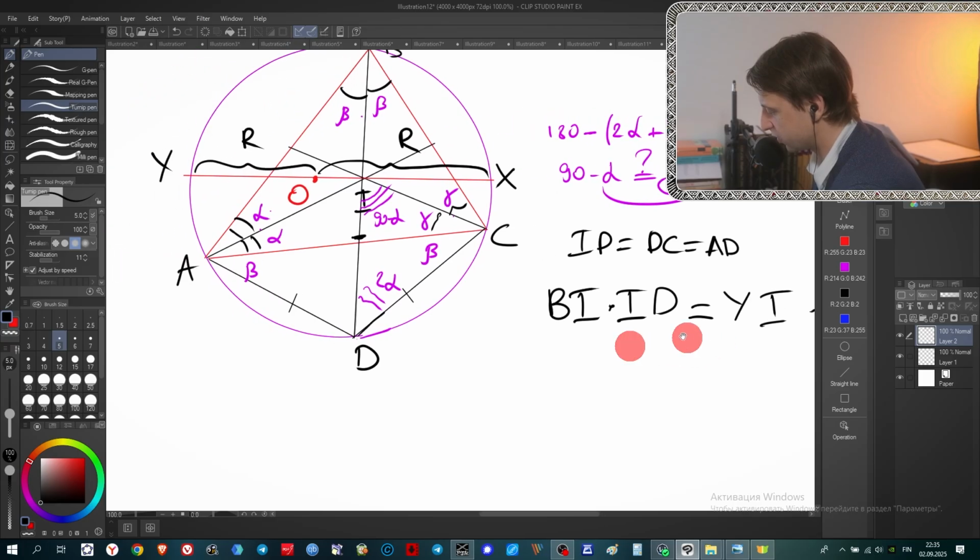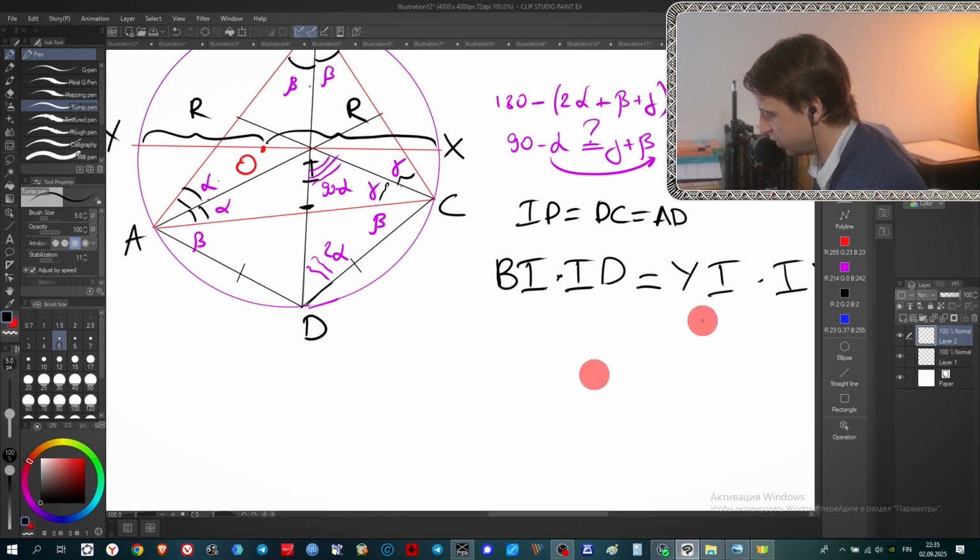So this one we can rewrite: YI is R plus OI, and IX is R minus OI, because you can see OI is the segment that we actually need.